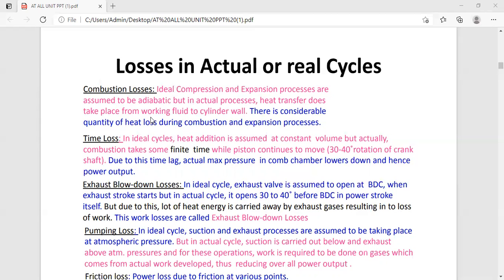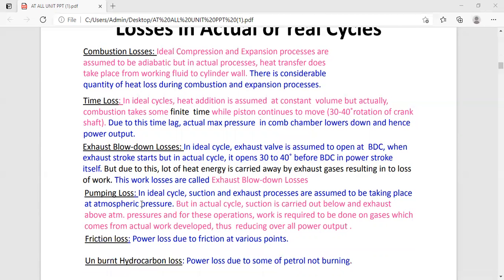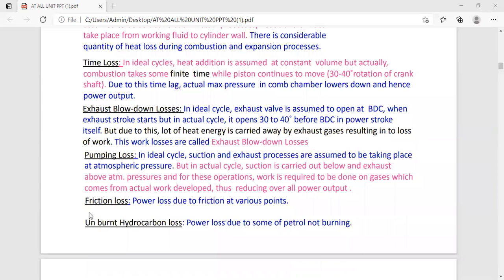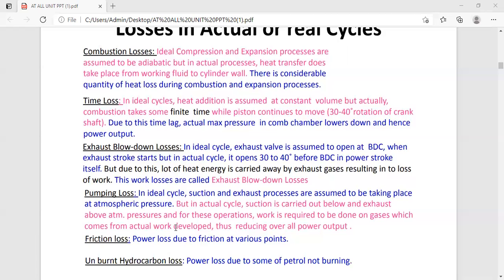While discussing the losses in the actual cycle, other than the fuel-air cycle, we find that there are combustion losses, there are time losses, there are exhaust blowdown losses. Next, there is a pumping loss, there is a friction loss, there is an unburnt hydrocarbon loss over there. Now, one by one, we are going to discuss the points.